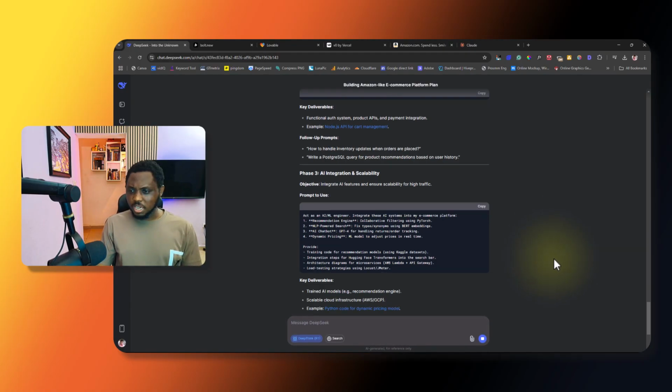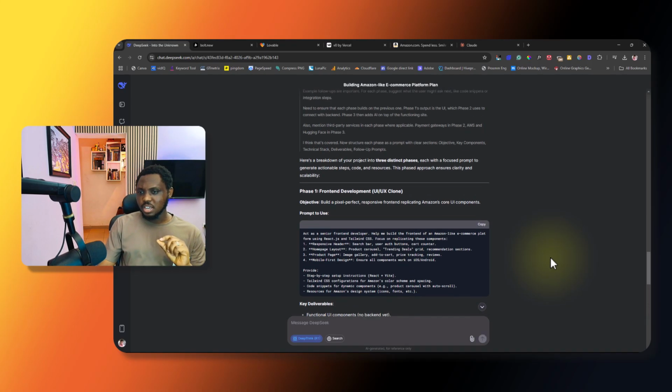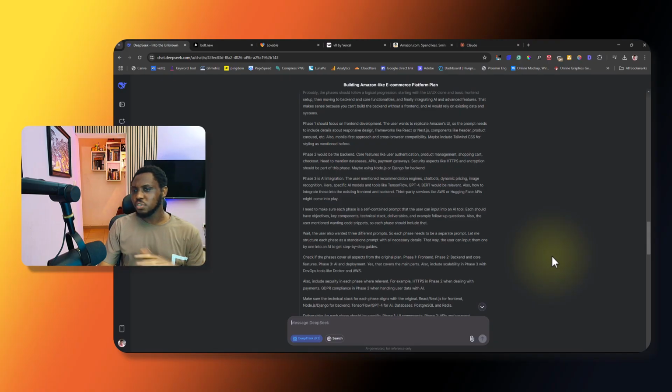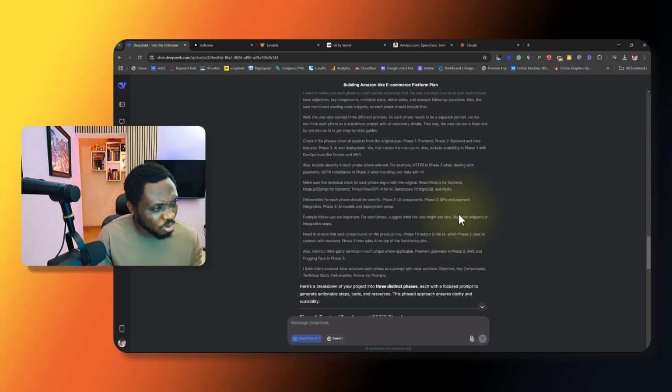Fantastic. So DeepSeek has been able to break this down into 3 different phases. There is a loud thought here telling me, okay, if it's just 3, then the first one should be on the front end development, the second one should be on the back end development, and then the third phase should be on AI integration. And I think that's cool here.